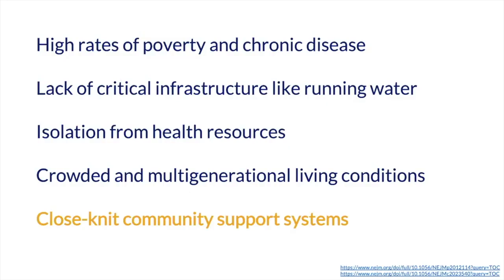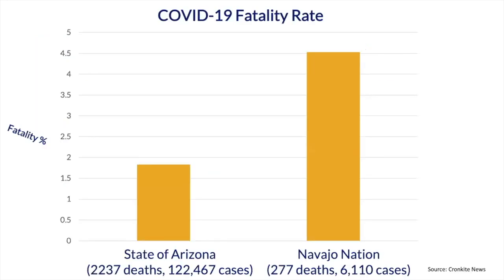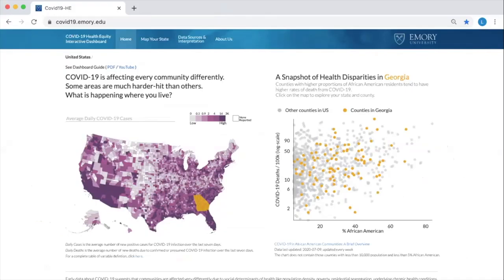Despite many of these communities being located in rural areas, the low population density has not had a protective effect against infection like we have seen elsewhere in the country. The COVID-19 fatality rate, meaning the percentage of people who test positive who have died, in the state of Arizona is 1.8%, whereas in Navajo Nation, which is located primarily in Arizona as well as the other Four Corners states, it is 4.5%. Looking at county comparisons on the COVID-19 Health Equity Dashboard, we can find some clear visual representations of higher COVID-19 case and death rates in Native Americans in the Southwest.